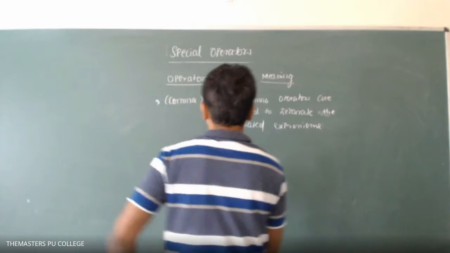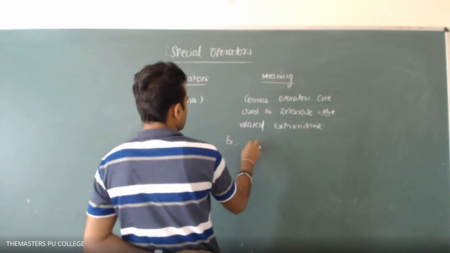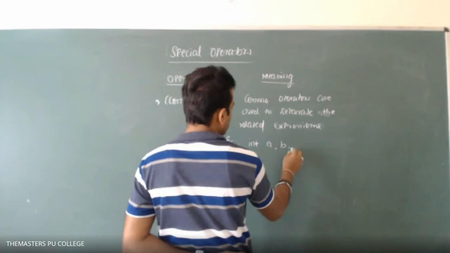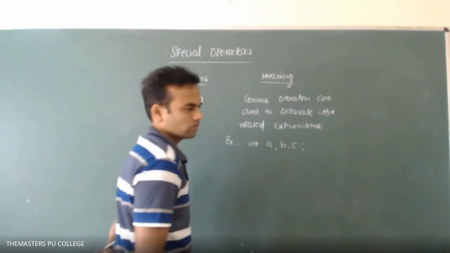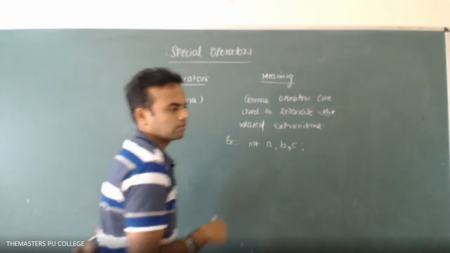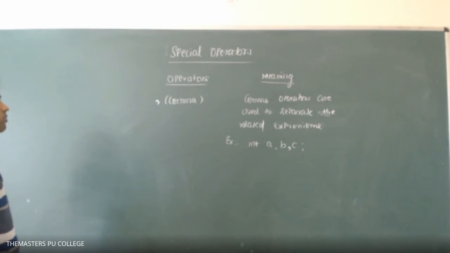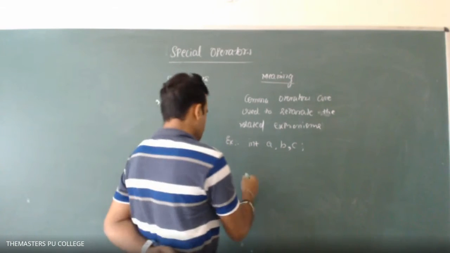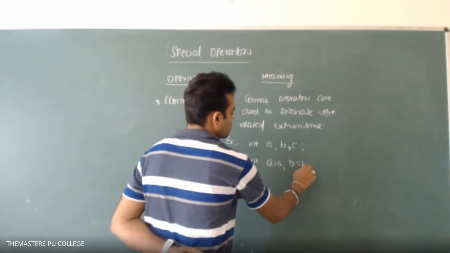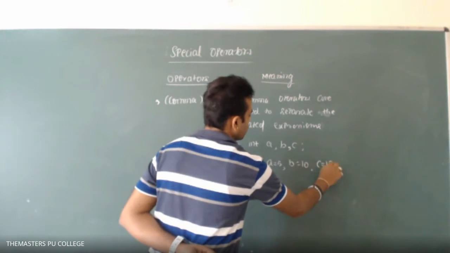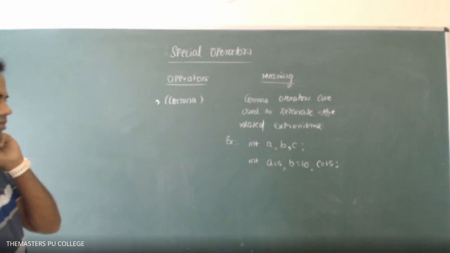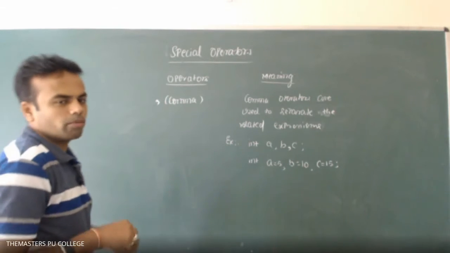For example, see here. Example: integer a, comma b, comma c. So what is the operator here? We are using comma. This can also be placed like a is equal to 5, b is equal to 10, c is equal to 15. Okay, simple. Comma is a separator.